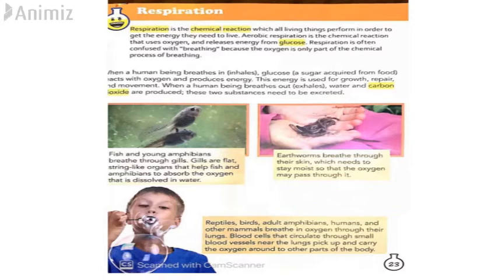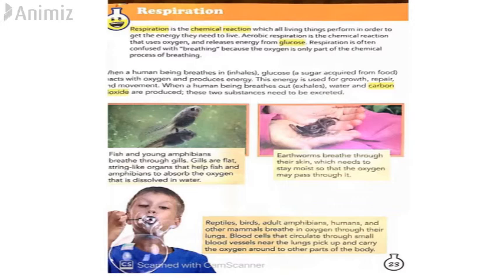In the previous lecture we had started off with a new topic which is called life processes, and we had discussed that a life process is every function that a living thing has to perform to stay alive and to reproduce. We had discussed that there are 7 life processes: movement, respiration, sensitivity, growth, reproduction, excretion and nutrition. We had discussed movement in detail in the previous lecture, and in today's lecture we are going to talk about respiration. So what comes to your mind when I say the word respiration?